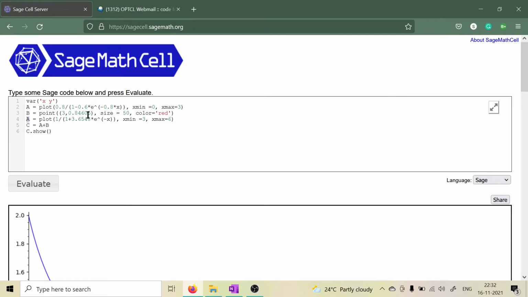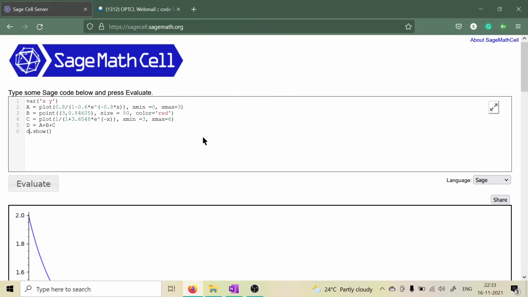Now we will assign it to another variable, let us say c, and write here, change it to d equal to a plus b plus c, capital C. You have to remember that SageMath is case sensitive. So if you are going to define a variable capital C, then you have to write capital C at all places.